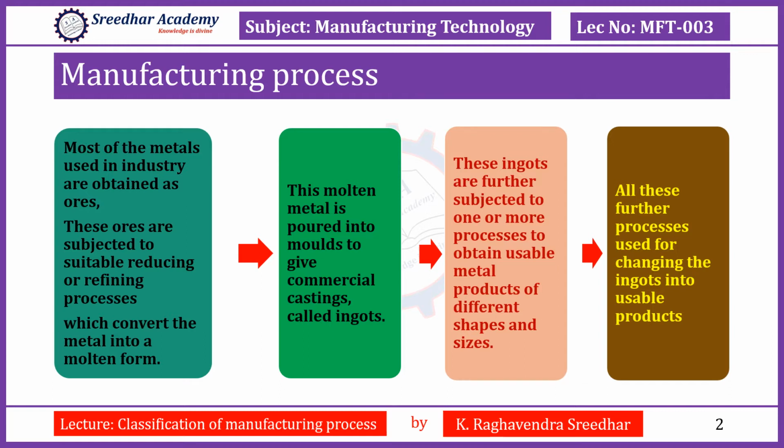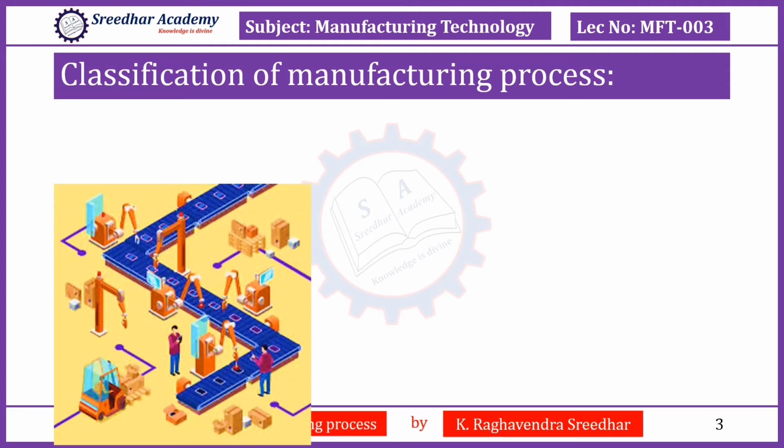The solid phase of the raw metal is converted into the molten form, that is, the liquid phase. This molten metal is poured into the molds to give the commercial castings, which are technically called ingots. These ingots are further subjected to one or more processes to obtain usable metal products in different shapes and sizes as per the requirement of the end users. All this further processing used for changing the ingots into usable products comes under the classification of manufacturing process.